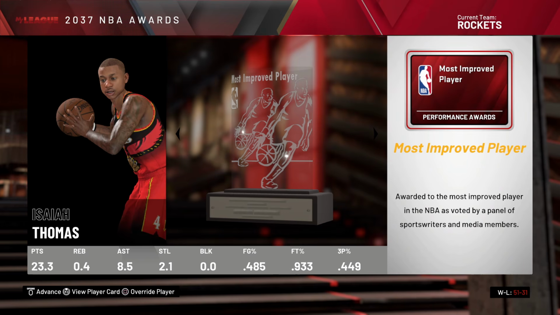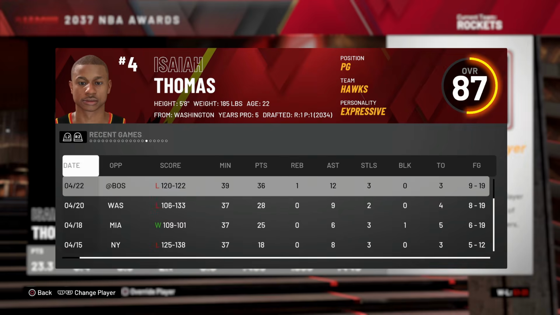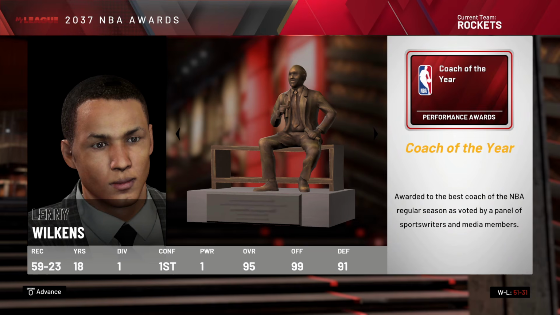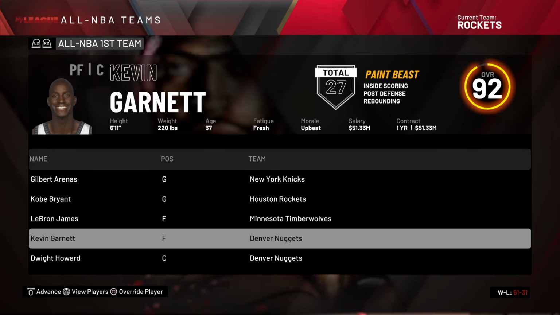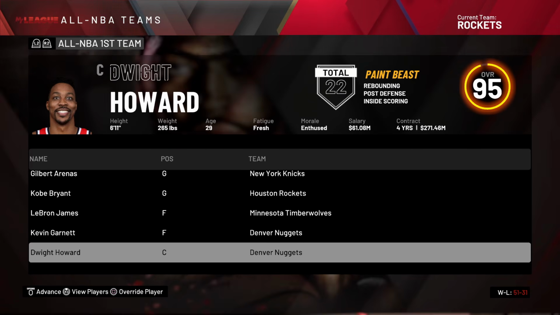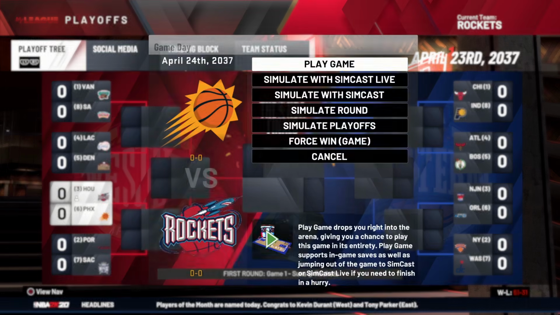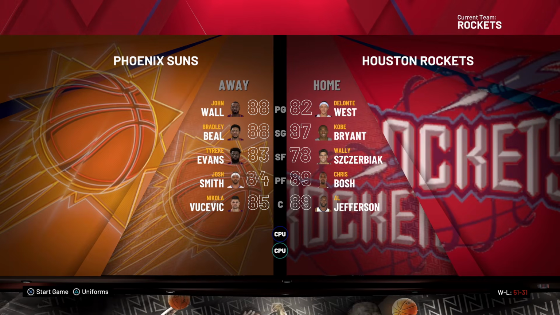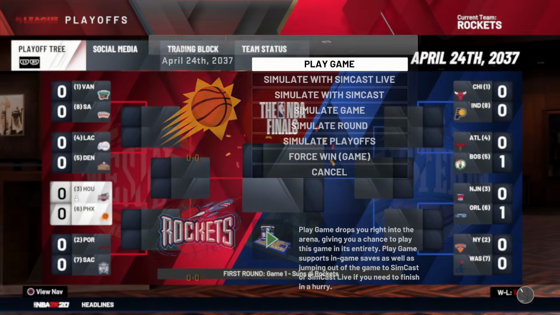Dwight, Isaiah Thomas, most improved player. Wait, wasn't he a rookie? Oh no, that was a couple years ago. Lenny Wilkins, coach of the year. Kobe Bryant, All-NBA first team. KG still here alongside Dwight, his teammates. I miss Jameer, but nonetheless, we have 51 wins. Yeah, Phoenix, you're a cool team, but Kobe Bryant versus Bradley Beal. Wait, Bradley Beal and John Wall still managed to team up even in Phoenix. That's cool. Good job, guys.